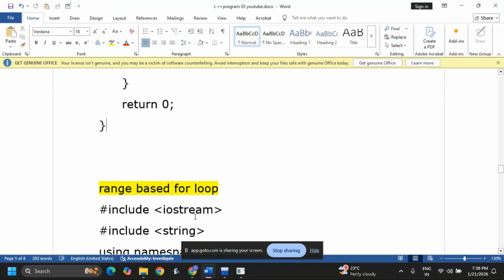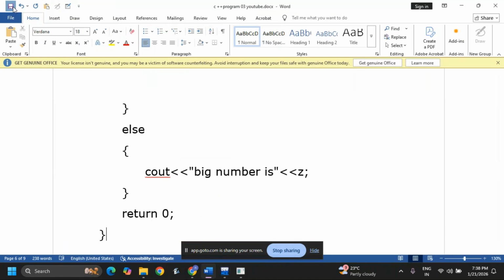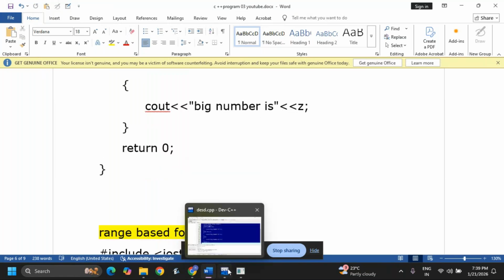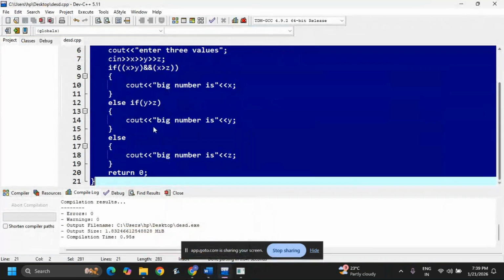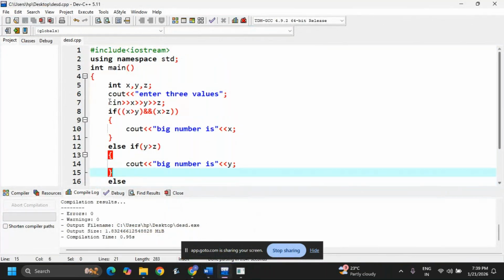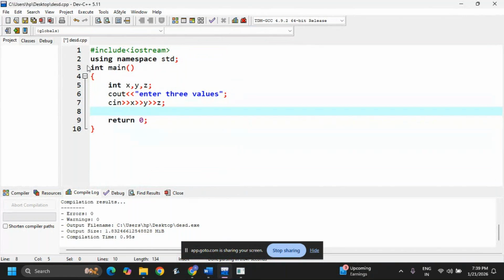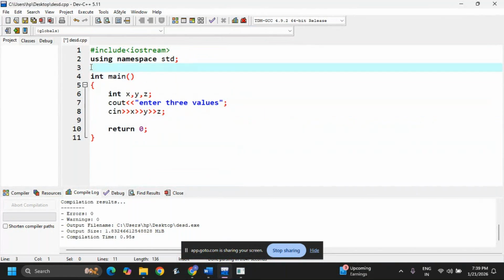Next I'm pasting this. Now I'm saving this. Next, the switch program. For the switch program everything is the same here, I just need to delete this. Now I am writing a comment to understand switch. Everything is the same: iostream, namespace. Here I am taking x, y, z, and comma c also.